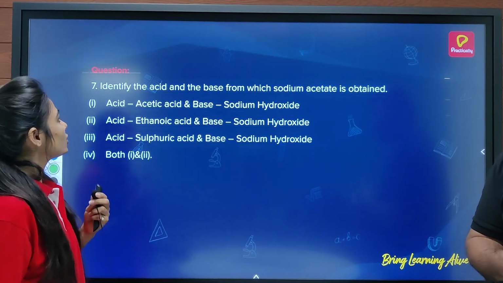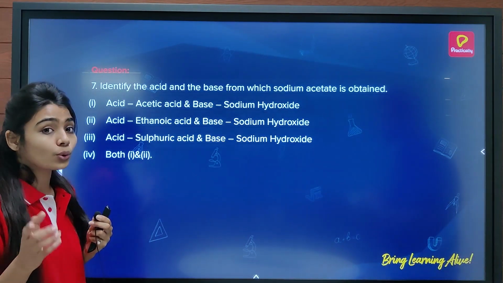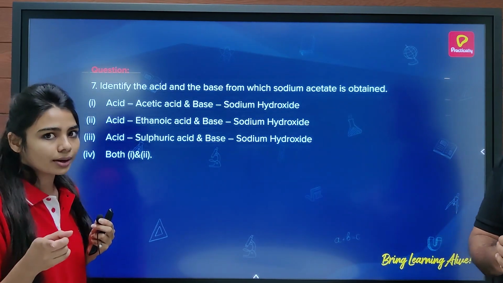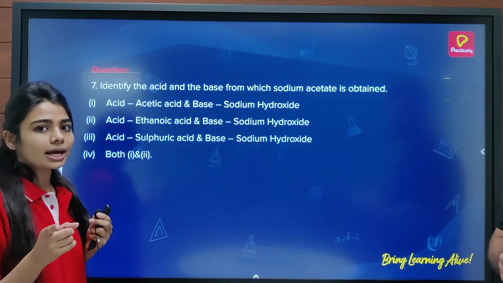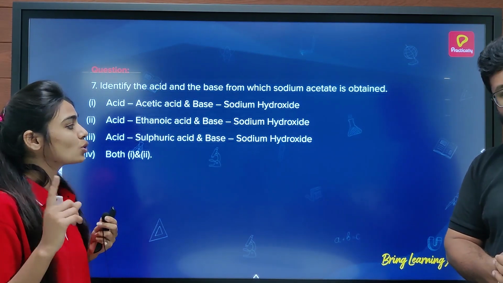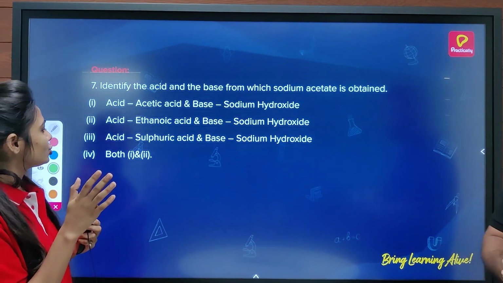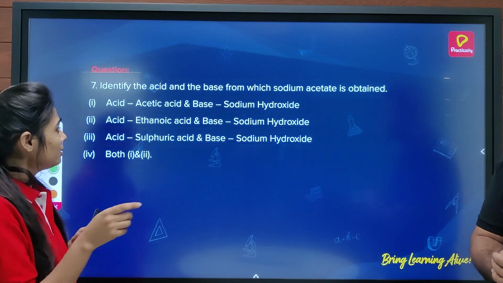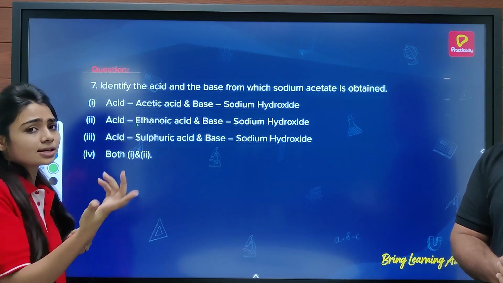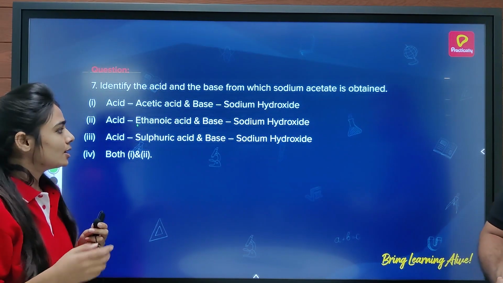So let's move towards the next question, that is, identify the acid and the base from which sodium acetate is obtained. Acid is acetic acid and base is sodium hydroxide. Acid is ethanoic acid and base is sodium hydroxide. Acid is sulfuric acid and base is sodium hydroxide, or both first and second. I think the answer should be both first and second. Why? Because ethanoic acid is the IUPAC name and acetic acid is the common name. So both are the same.